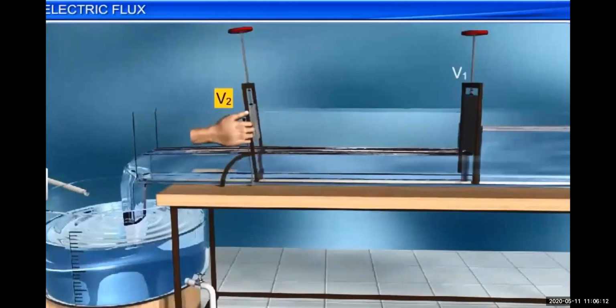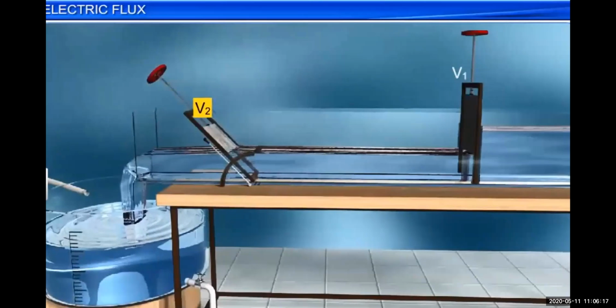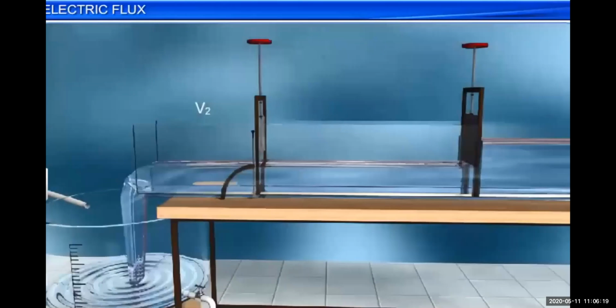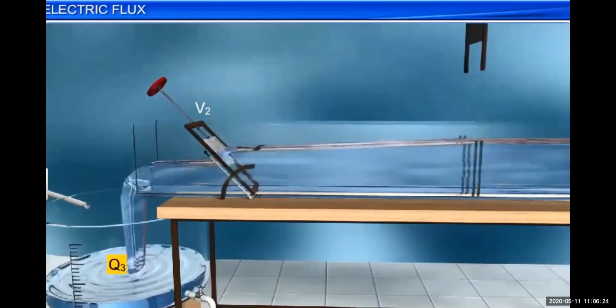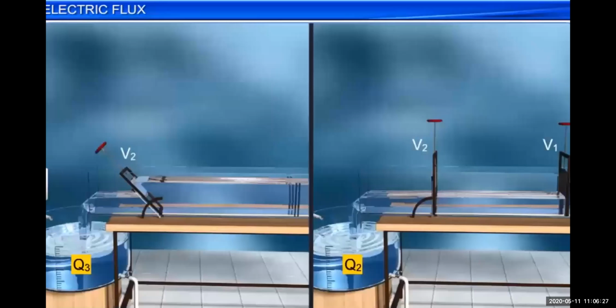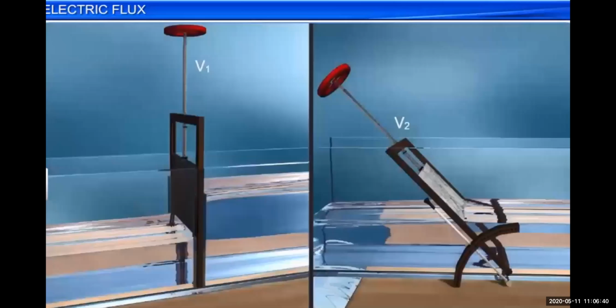V1 is the velocity of the water. If channel V2 is tilted at a particular angle, the amount of water collected, you can see, the flow of water will be more. In the picture you can see the water collected Q3 and water collected Q2. The water collected at Q3 and Q2 depends on the channel or the region of the channel.